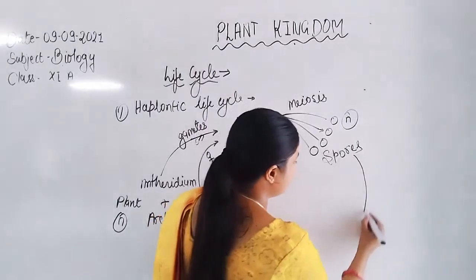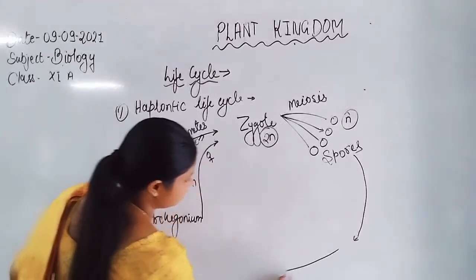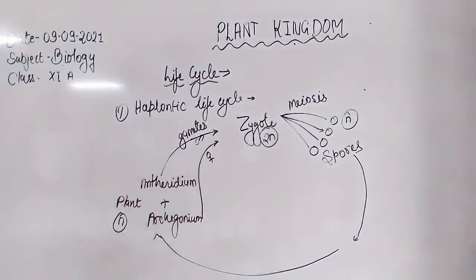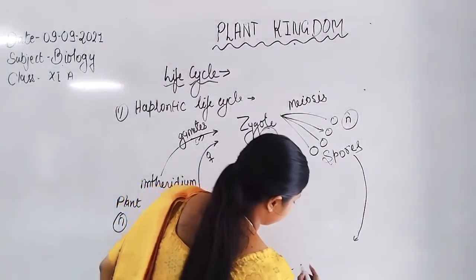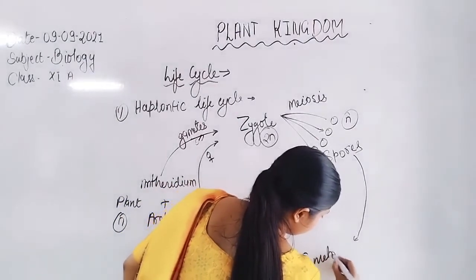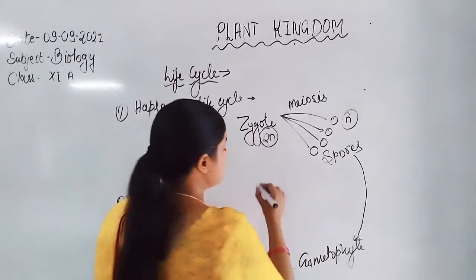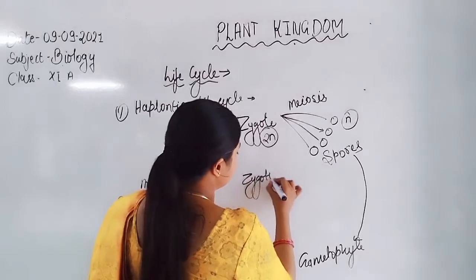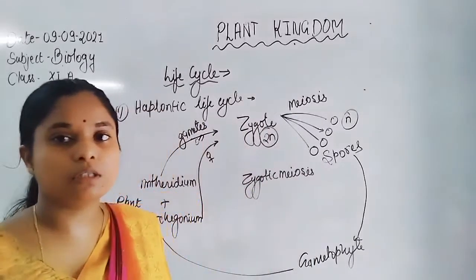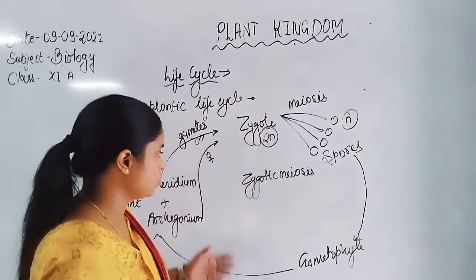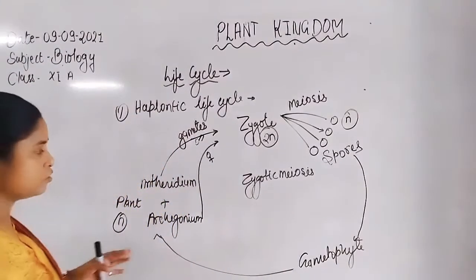Now spores germinate to form the whole plant, or gametophyte. This type of meiosis is known as zygotic meiosis. Zygotic meiosis always takes place in the case of bryophytes.